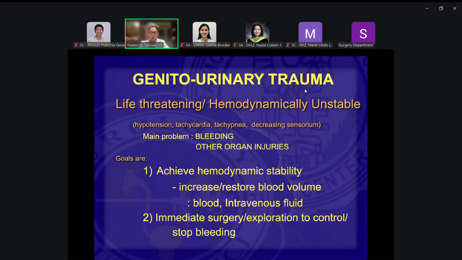First with IV fluids, so that at least you can restore the volume of the blood. And next would be to give blood products. Okay, so blood, intravenous fluid, and then once you're able to do that, then you can go ahead with either immediate surgery or exploration to control or stop the bleeding.